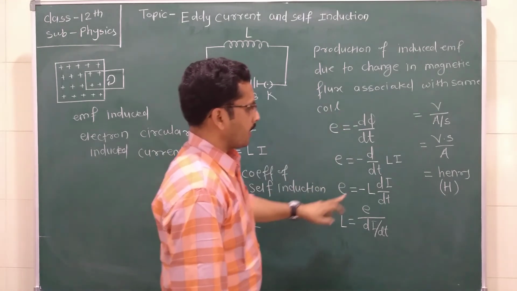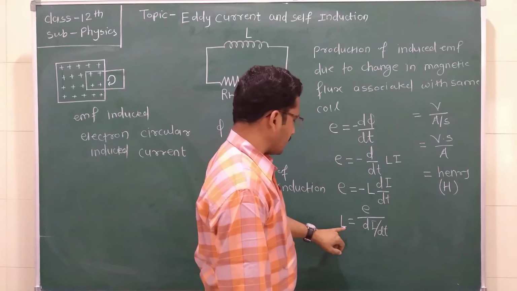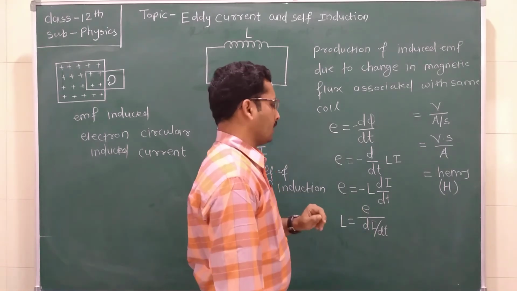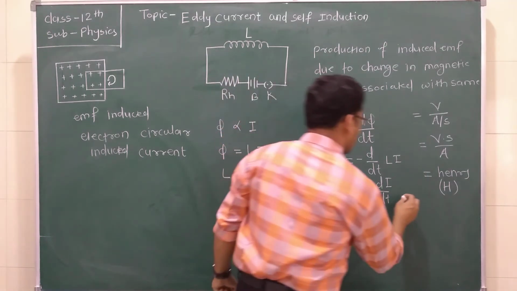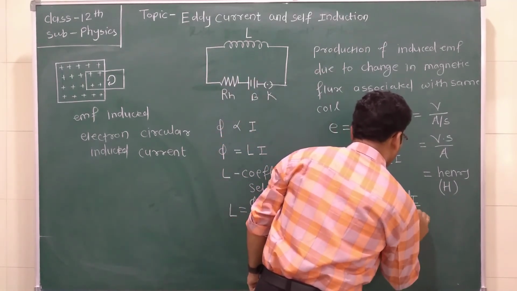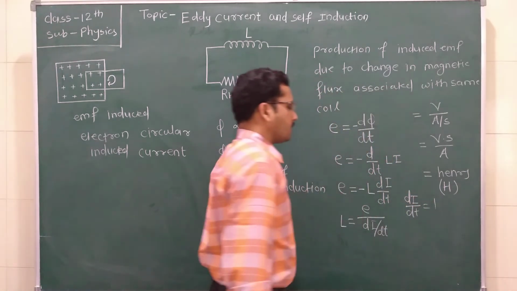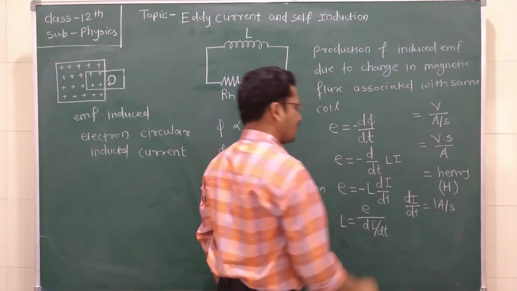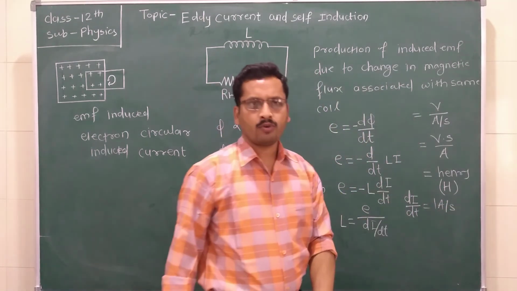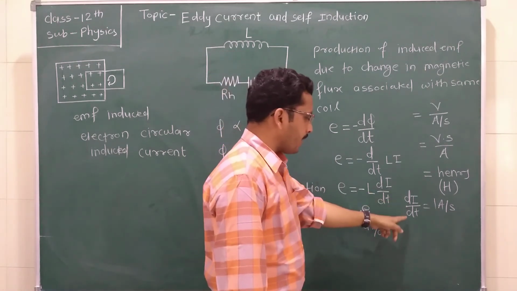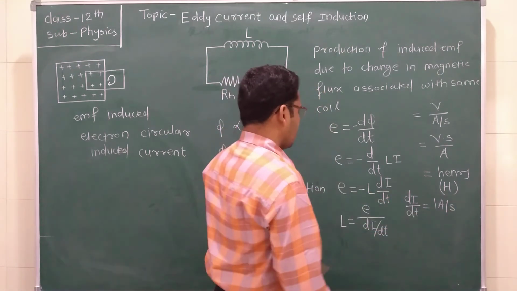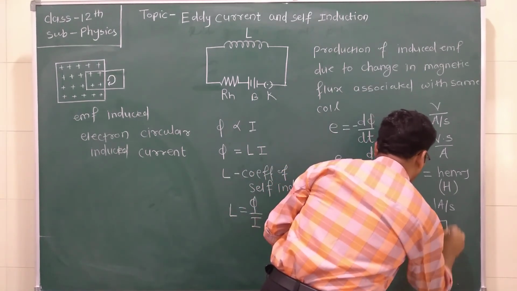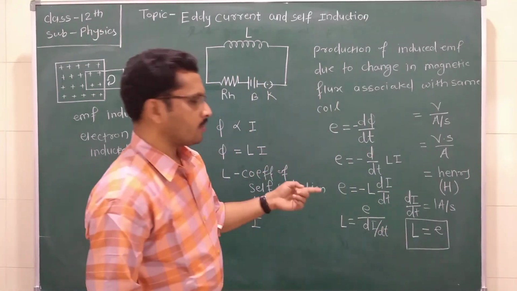Now as we know, the coefficient of self induction L is equal to E upon dI by dt. If I keep dI by dt equal to 1, what is 1? This is 1 ampere per second. What is this? This is nothing but the rate of change of current with respect to time. So we can say that if dI by dt is equal to 1 ampere per second, then L is equal to E. So how can we define the coefficient of self induction?